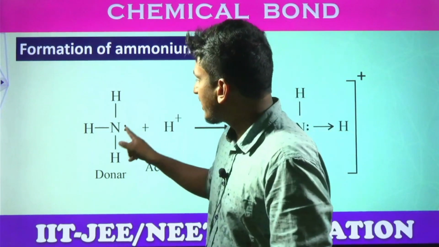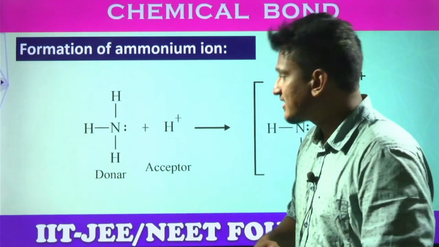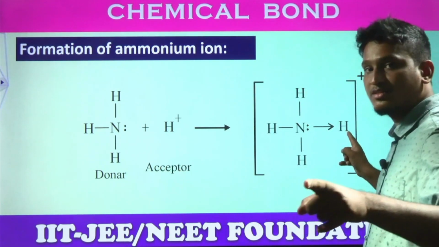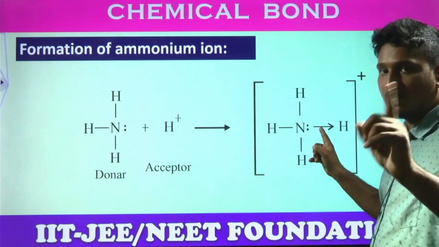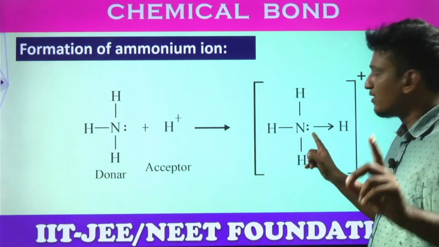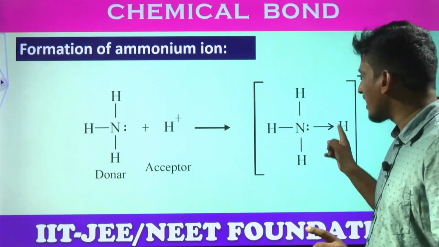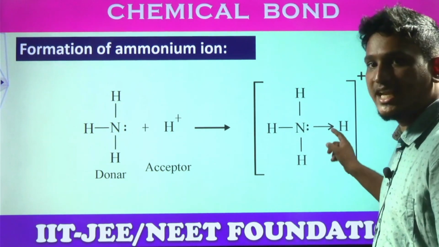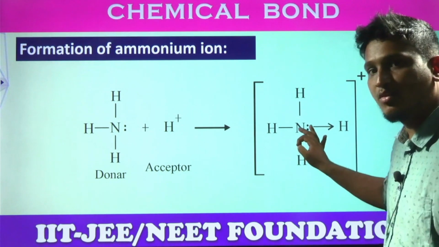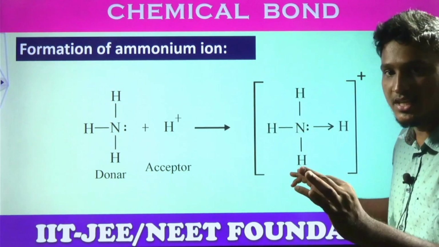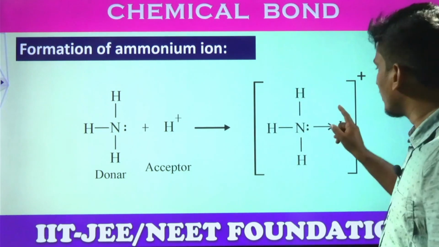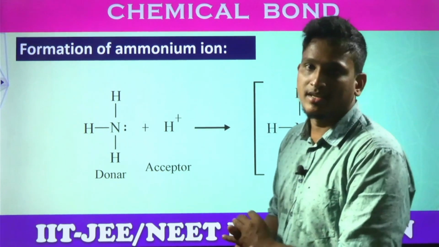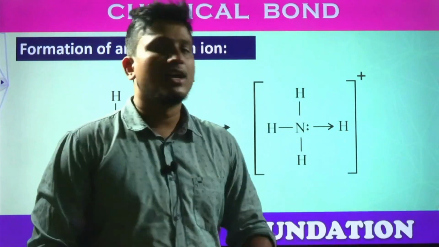So this H plus ion directly attacks this lone pair of electrons. That means here they are sharing only. Both the electrons are influenced by nitrogen and hydrogen only, students. Here nitrogen is not losing electrons, hydrogen is not gaining electrons. Both the electrons are influenced by both atoms. They are sharing only. But is this equal sharing? Here hydrogen, is it providing any electrons? No. This is unequal sharing. Only nitrogen is providing, hydrogen is taking. That's why this bonding is called a coordinate covalent bond, and the whole particle gets a positive charge. Why? Because H plus ion is bonding here. Got the clarity? This ion is called the ammonium ion.